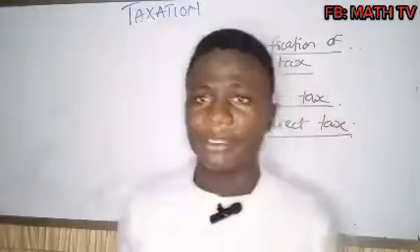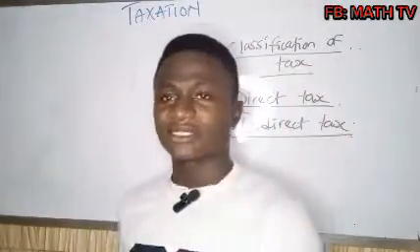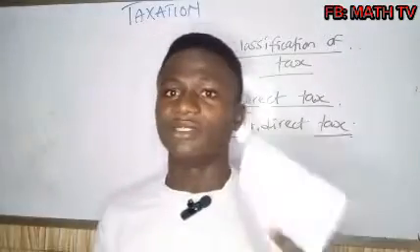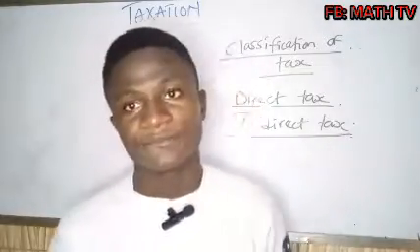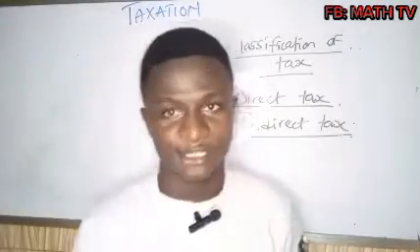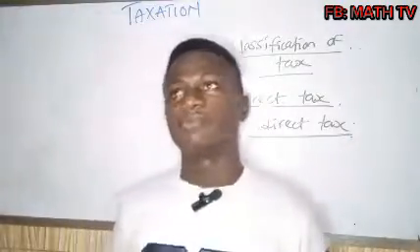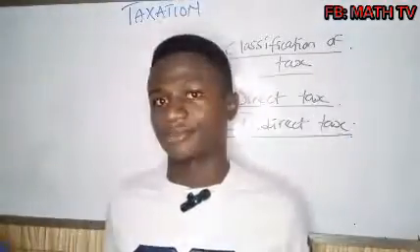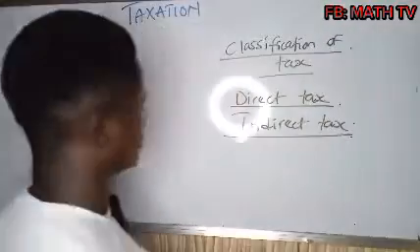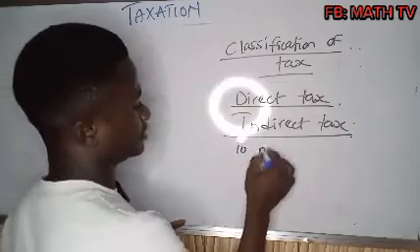There are some situations whereby if I tax you, for example, now I'm a seller. I deal in selling markers. Now, the government taxes me 100 naira, and I am producing 10 markers.